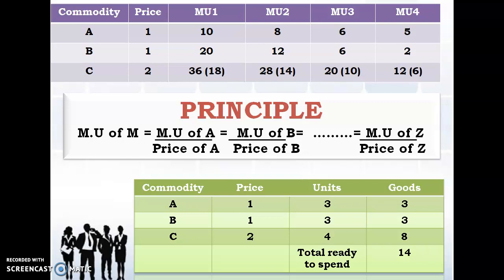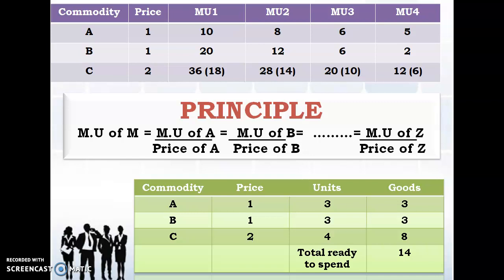So if you are going to calculate MU of A upon price of A, how are we going to get it for the different units you are going to consume of commodity A? It remains the same because the price is 1 rupee. So MU of A divided by price of A will be equal to 10, 8, 6, 5. The same is the case for B also, because the price of commodity B is also 1.